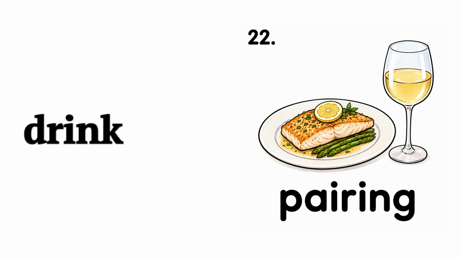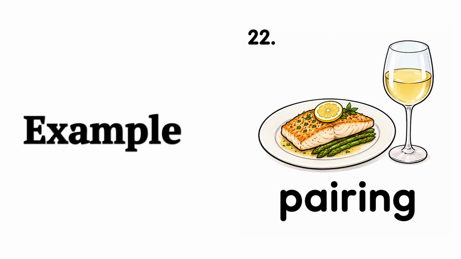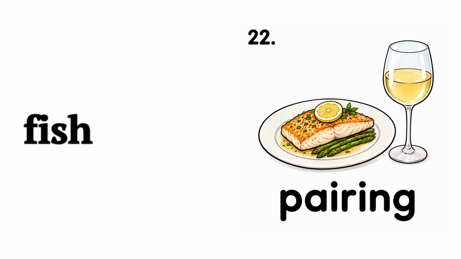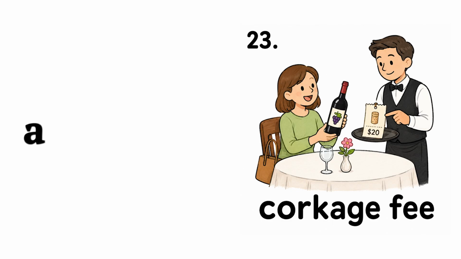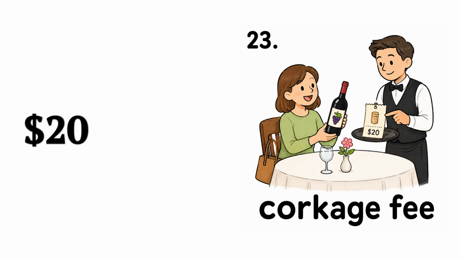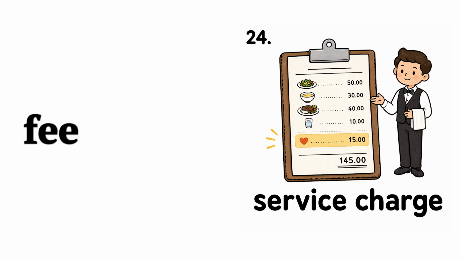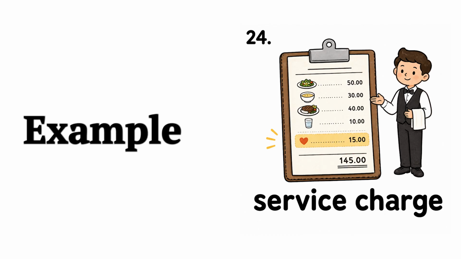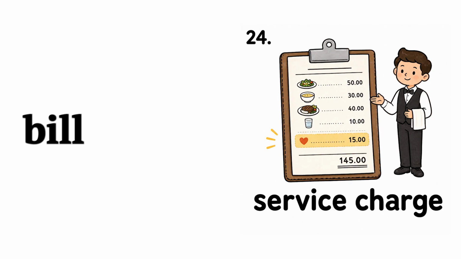Pairing, food and drink chosen to go well together. Example, the wine pairing matched the fish perfectly. Corkage fee, a charge for bringing your own wine. Example, the corkage fee is $20. Service charge, an added fee for service. Example, a service charge was included in the bill.